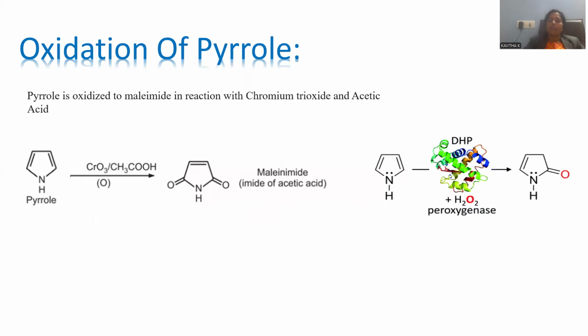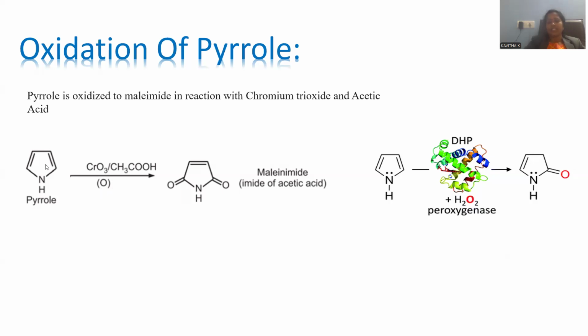Now let me perform the oxidation. As of now, we have gone through the reductions of pyrrole. Now let's enter into oxidations of the pyrrole molecule. Pyrrole will be treated with chromium trioxide dissolved in glacial acetic acid. That combination works like an oxidizing agent.